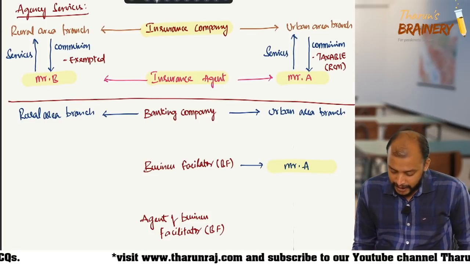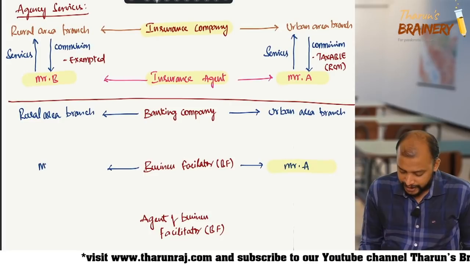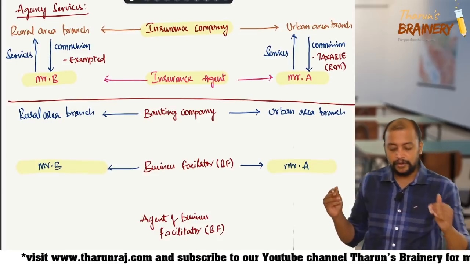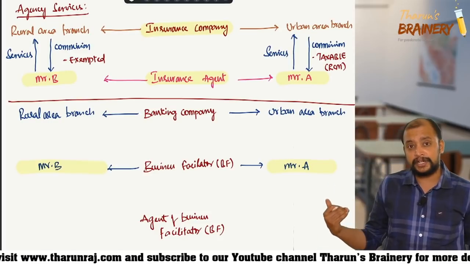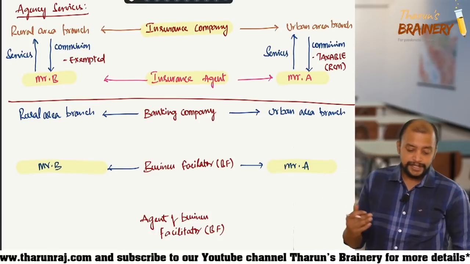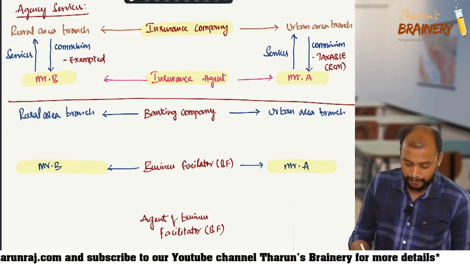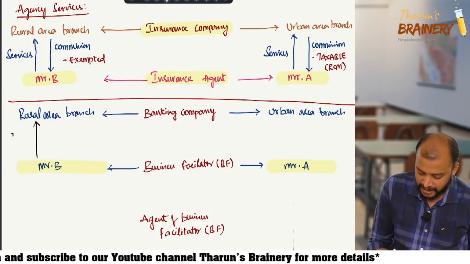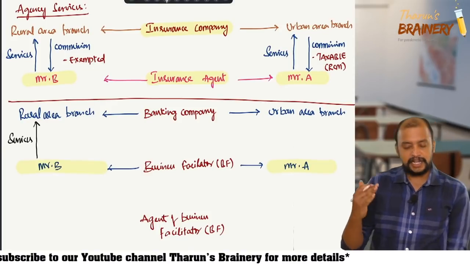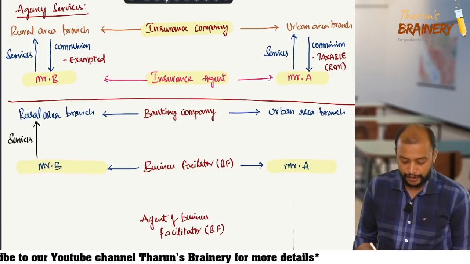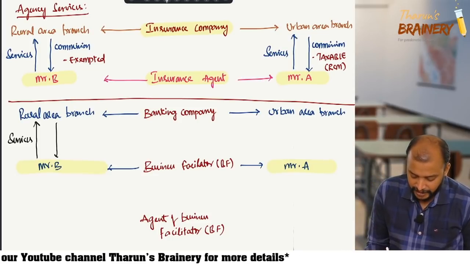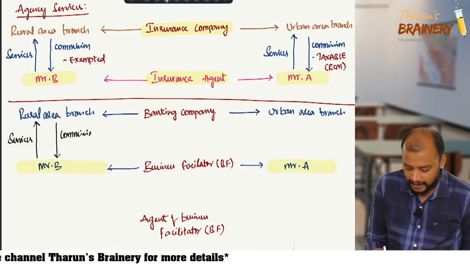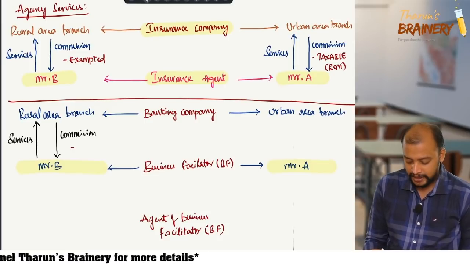Then Mr. B is appointed as business facilitator for rural area branch. Okay, Mr. A is appointed as business facilitator of urban area branch. Mr. B is appointed as facilitator of rural area branch. Now Mr. B renders services to rural area branch, for which Mr. B receives some commission. That commission is exempted.